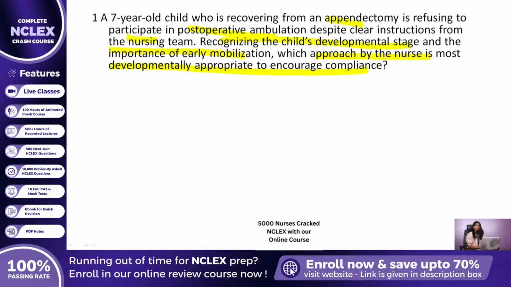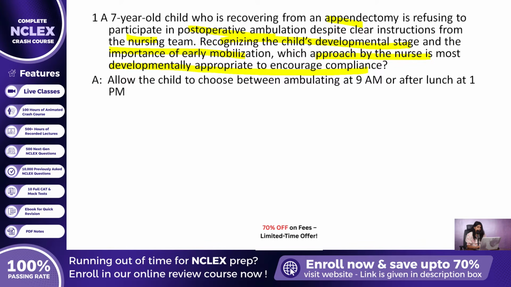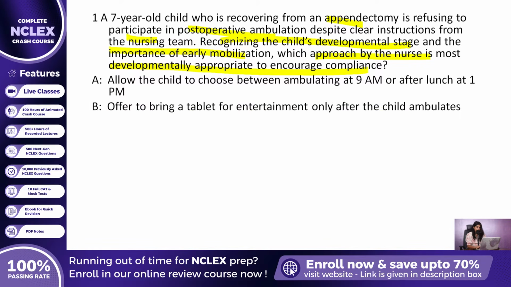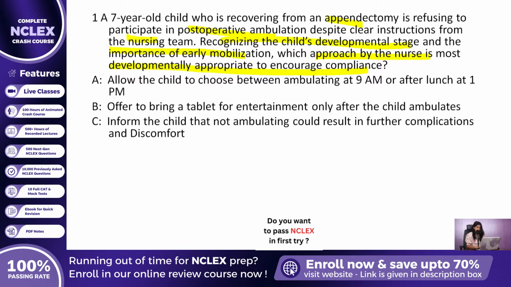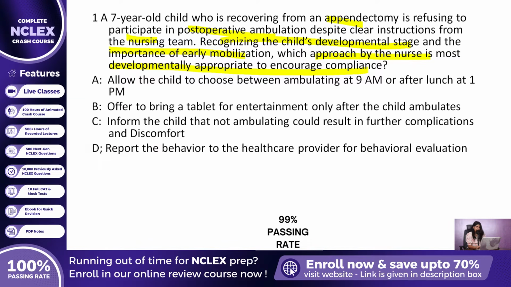Let us look at the possible nursing actions. Option A. Allow the child to choose between ambulating at 9 a.m. or after lunch at 1 p.m. Option B. Offer to bring a tablet for entertainment only after the child ambulates. Option C. Inform the child that not ambulating could result in further complications and discomfort. Option D. Report the behavior to the healthcare provider for behavioral evaluation. Before we go further, let us pause and think about how children at this age respond to choices and routines.